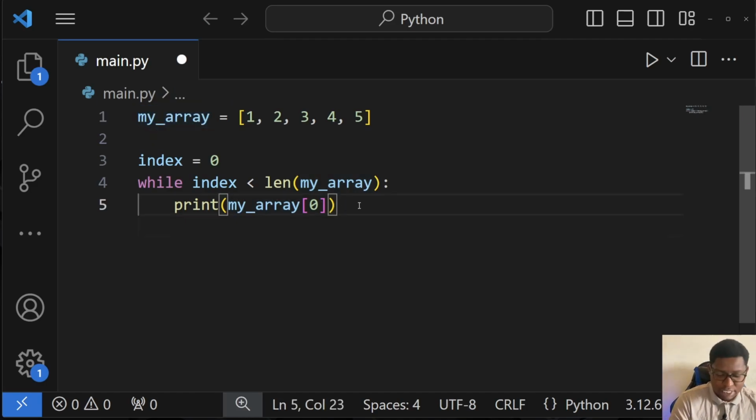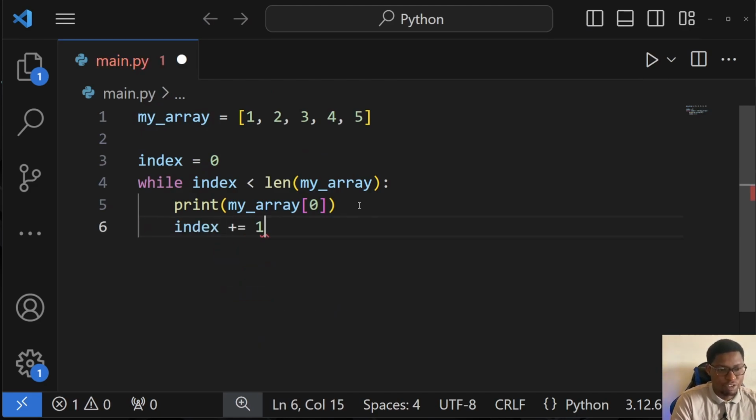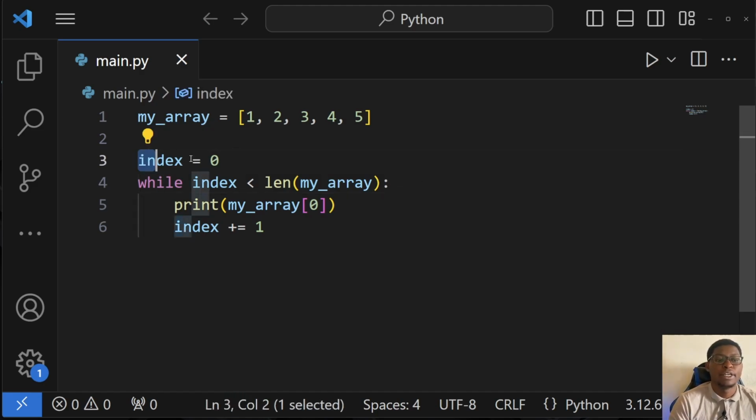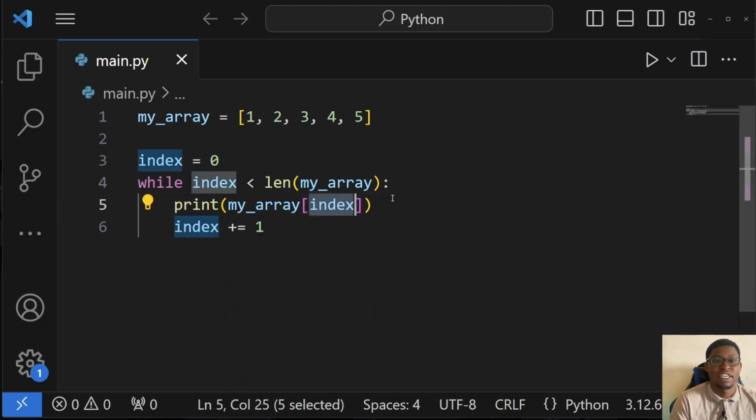So we're just going to print, and then what you're going to do is add the value of index by 1. So here what you're expecting to happen is it will start at 0. We see that 0 is less than the size of the array. Then we print that value, and then we add 1 to the index value. Then now we go back and check again, is index less than the length of the array? 1 will be less than the length of the array. So then we print, sorry, this is supposed to be my array at index, not my array at 0, right? So that we print each and every index that we have.